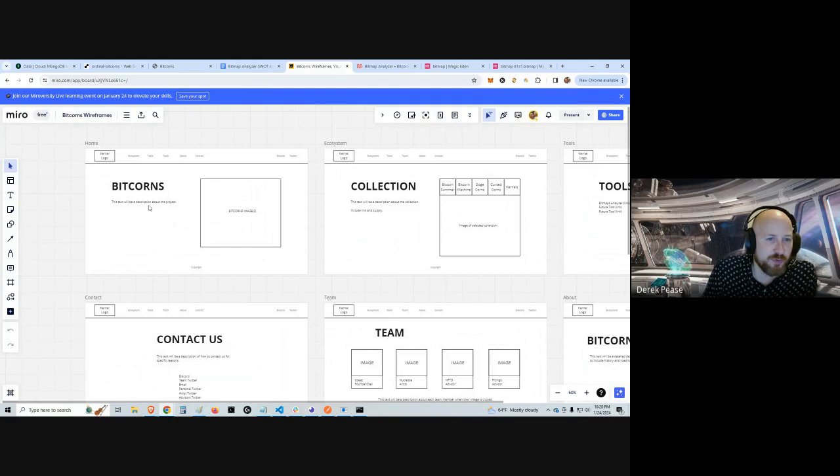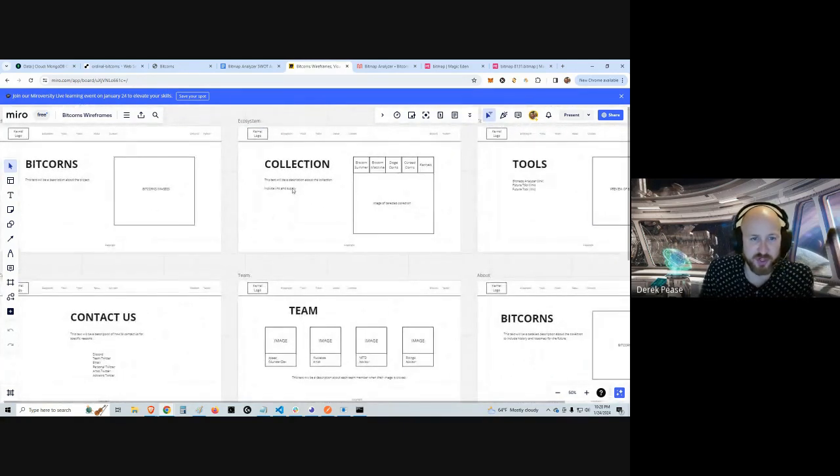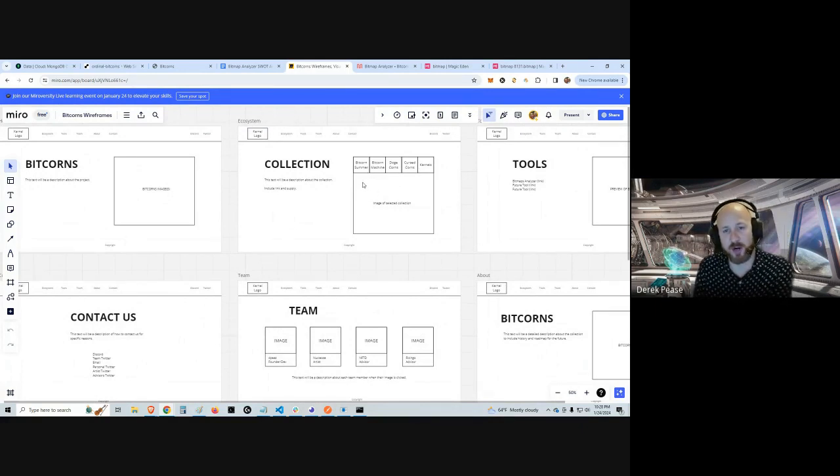As you'll see when we get to the site, the overall design did change a little bit. In the future, I may go back and tweak it a little to make it look more like this. Undetermined on that. So we do have the Bitcorns page. We have the Contact Us page. The collection page will come in the future, which will be a display of all of the NFTs that are under our project, the Bitcorns.